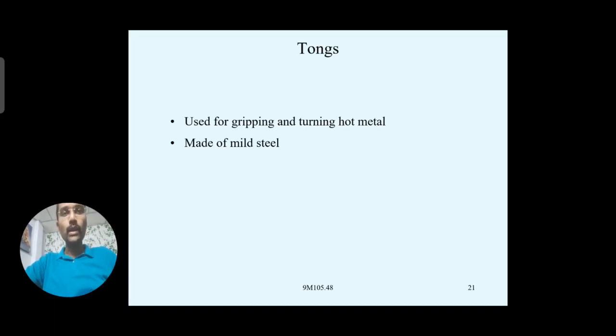It is used for holding and gripping purposes. Firmly it will hold workpieces which are in red hot condition. And that hot metal can be turned, depending on the striking operation by the hammers. So you can rotate it by holding it with the tong, and hammering can be done by the helper. These tongs are generally made with mild steel materials.